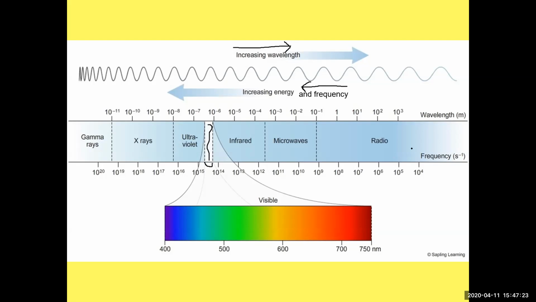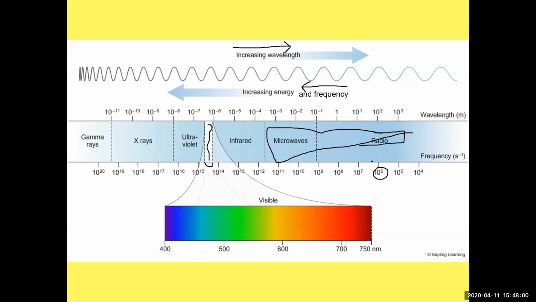So for example, our cell phones and other kinds of communication tend to be in this area here, microwave and radio waves. We use that for a lot of communication purposes. When you have a radio station and you have a number on it, like 95.2, that's telling you the frequency, generally in megahertz, the frequency of your radio station. So it's telling you, this would be your mega, 10 to the 6. It's telling you what frequency those radio waves are flying through the air to get to your particular radio.